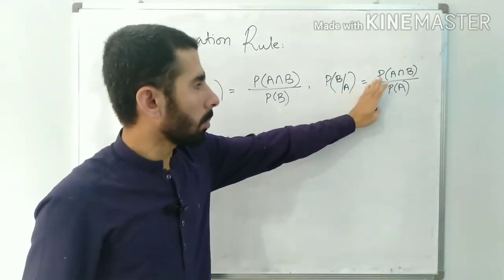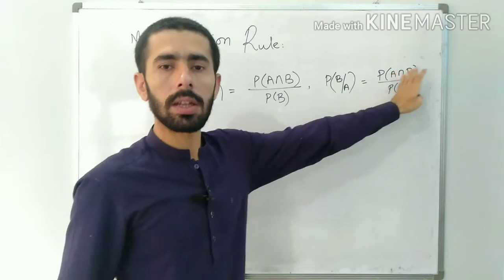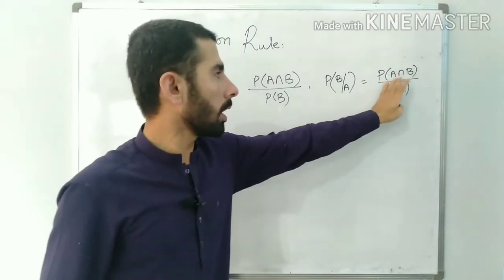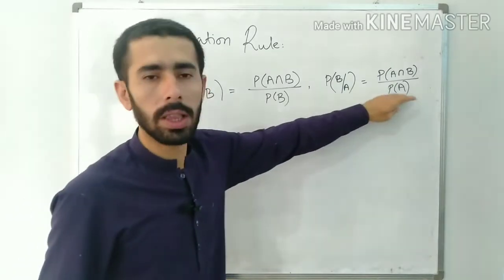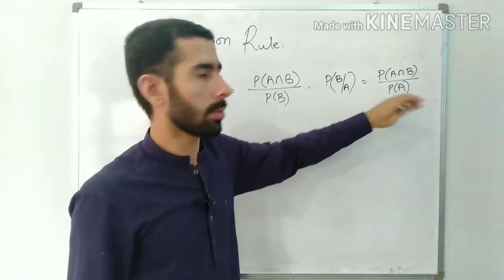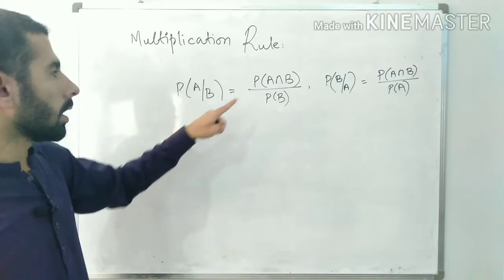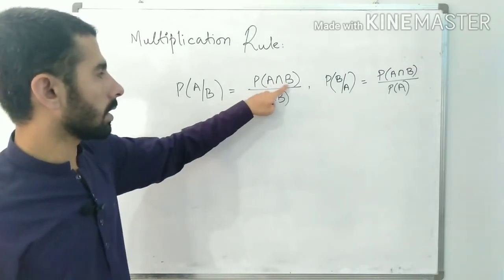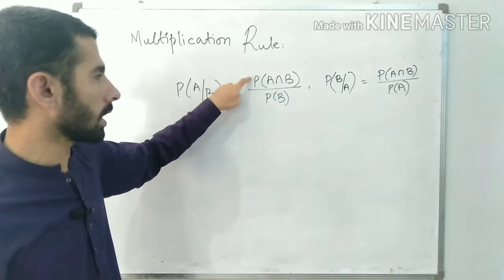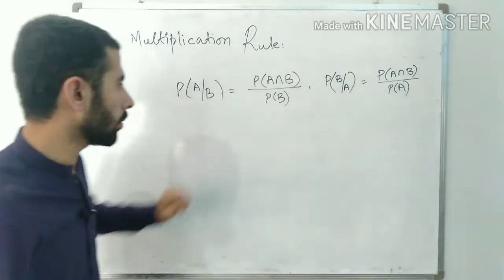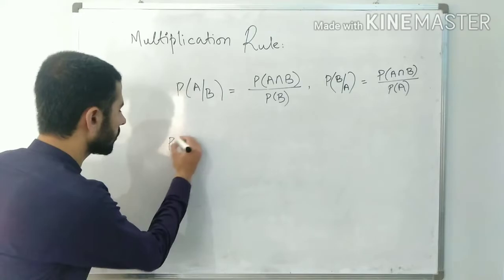So it would be the probability of A looked inside B, or the probability of B seen inside A, divided by all the chances of A to occur. Now if we take the probability of A intersection B out of this relation, we would get that probability.